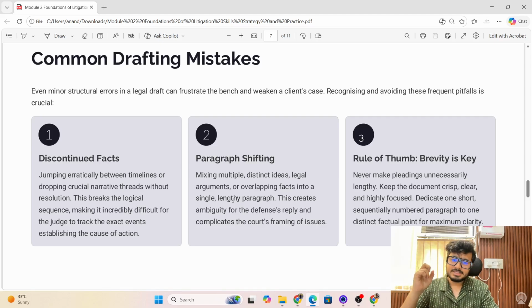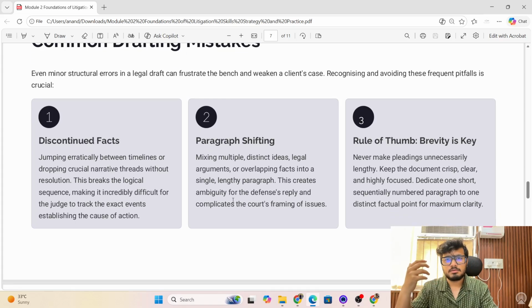Rule of thumb: brevity is the key. Never make pleadings unnecessarily lengthy. I would suggest you make a plaint very crisp and clear. Put forth the facts in a continuing manner, then the cause of action para, then your jurisdiction para, and your limitation para. That's it. And the prayer clause comes at the end.